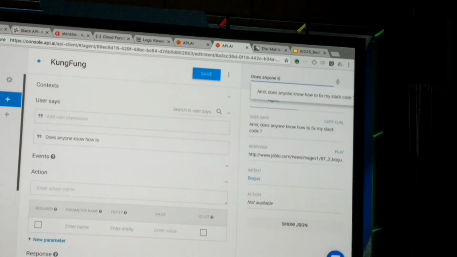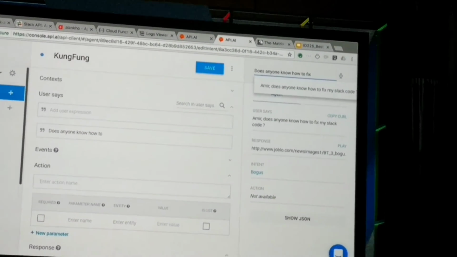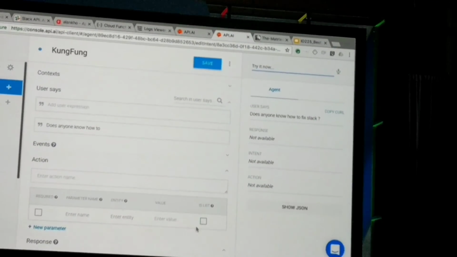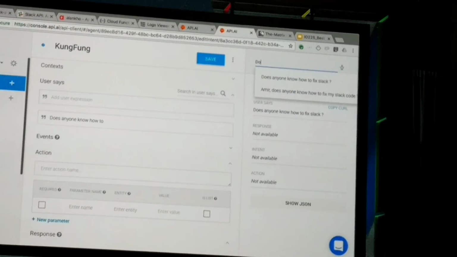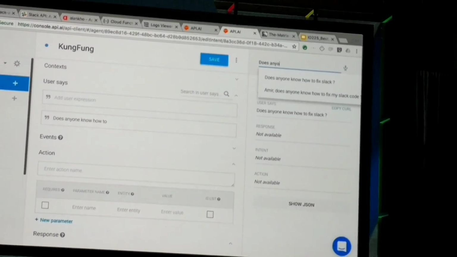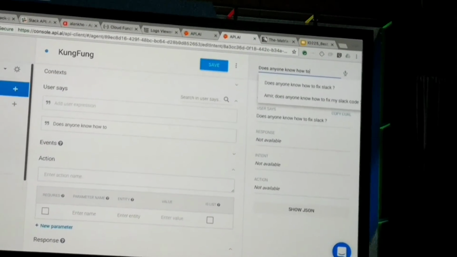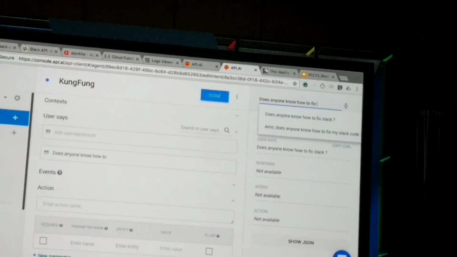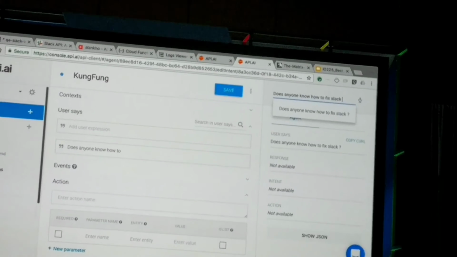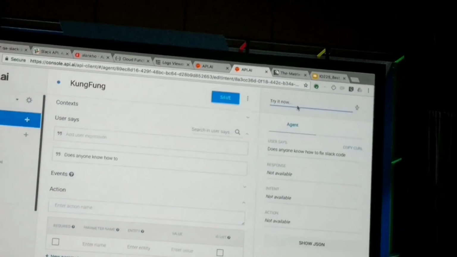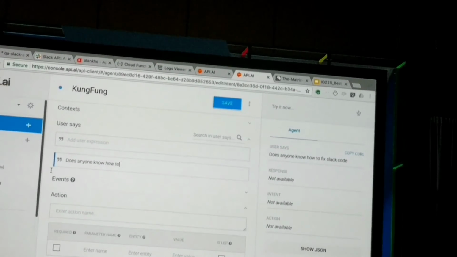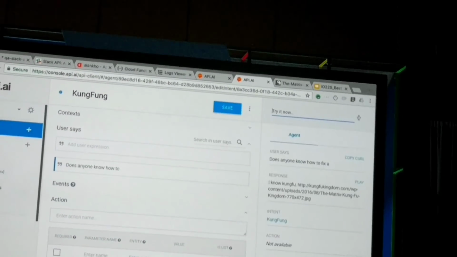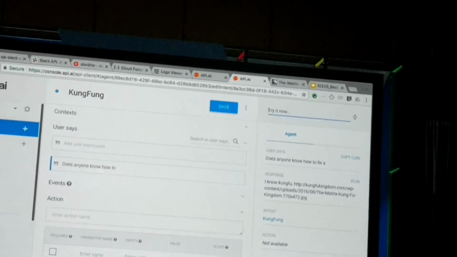Does anyone know how to fix Slack? Oh, you know what? I forgot to press save. Oh, what's going on here? Okay, it just took a little bit of time to actually get through.